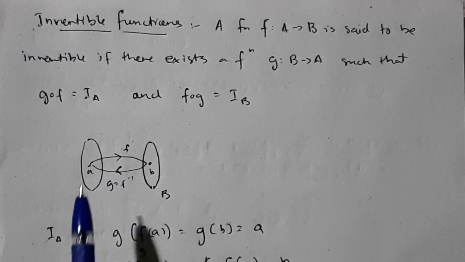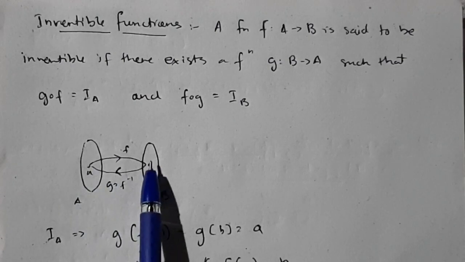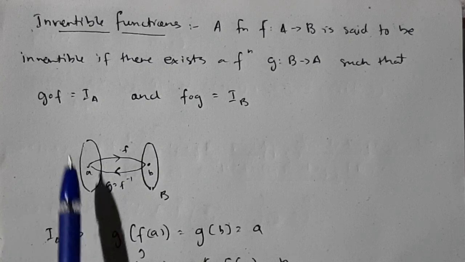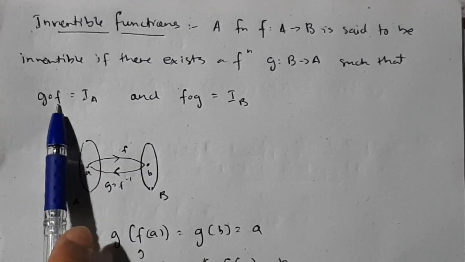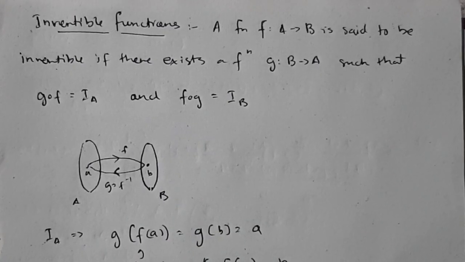Invertible functions means if there are sets of elements in A as well as in B, if A has the image in B and B has the pre-image in A, that is known as inverse of this function. Okay, in inverse you need to remember this, g of f is equal to IA and f of g is equal to IB. Okay, now how do you need to check that?